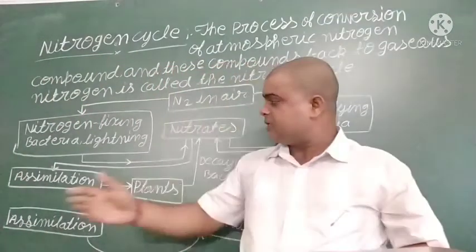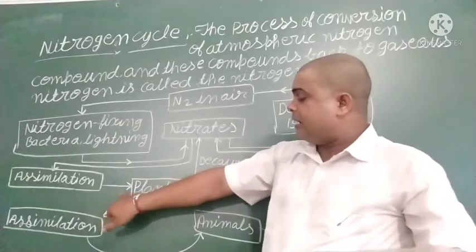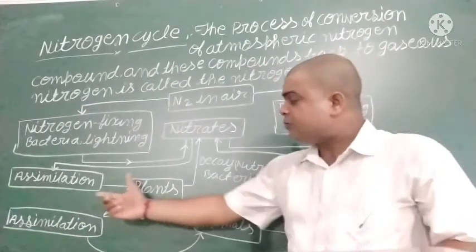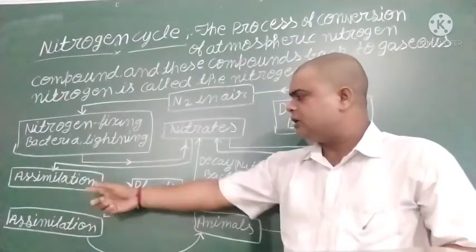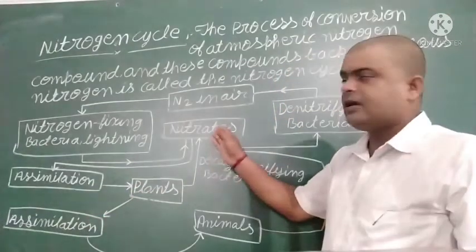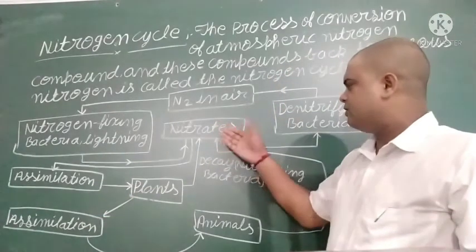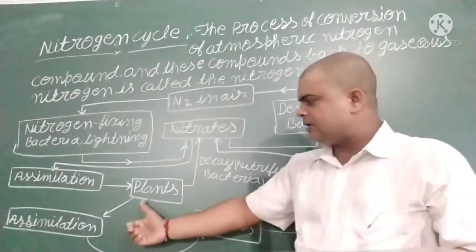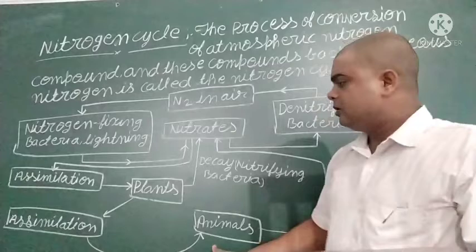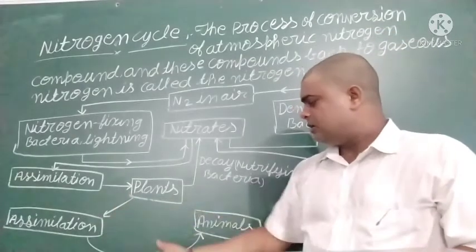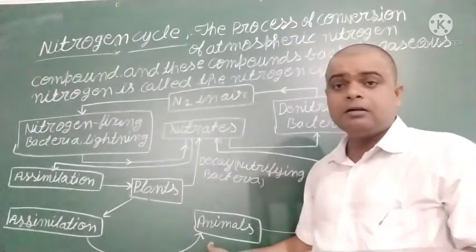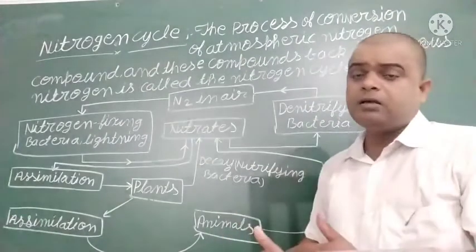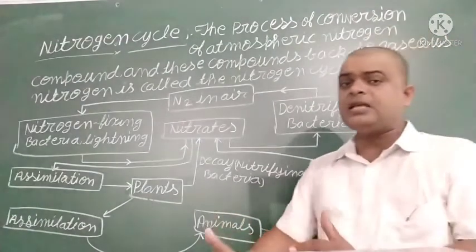In some cases, suppose the plant is eaten by animals. In this process of assimilation, the nitrogen is also absorbed by the animals, and such animals also make protein. Such protein is used to make the cells.